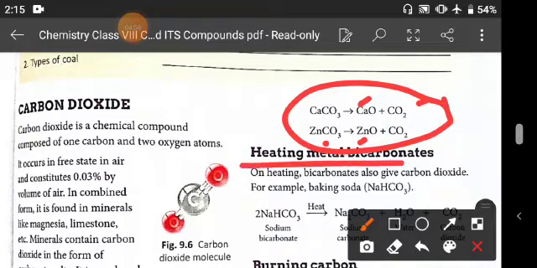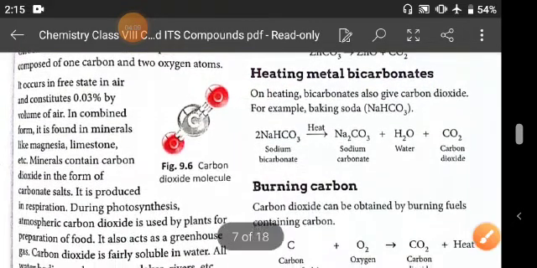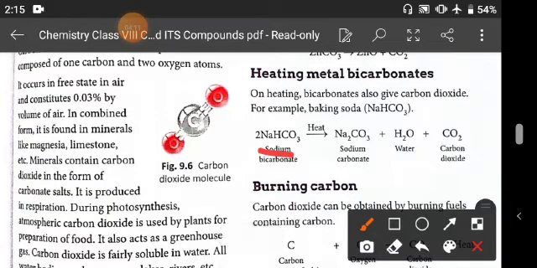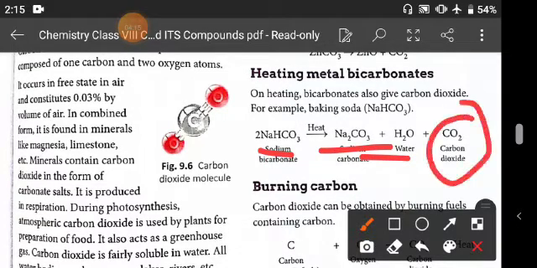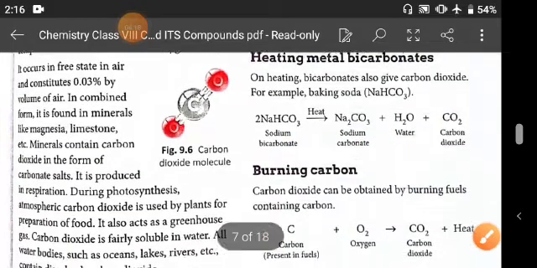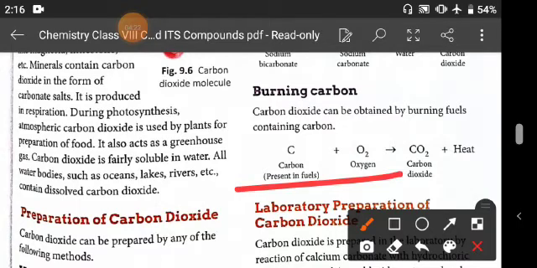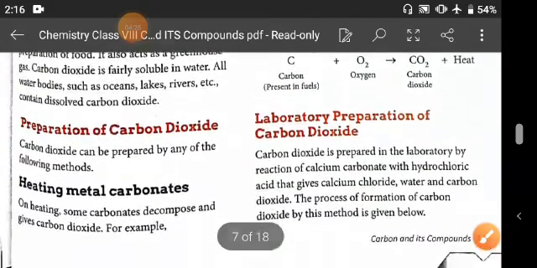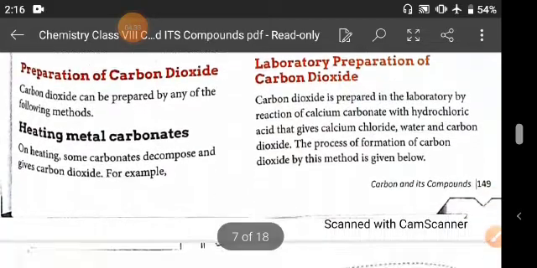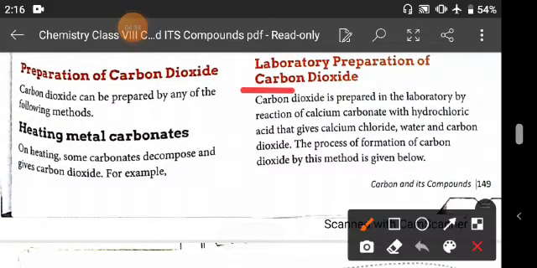Heating metal bicarbonates. That means here sodium bicarbonate, when it is heated, gives sodium carbonate, water and releases carbon dioxide gas. And burning of carbon: when carbon is burned in the presence of oxygen, it gives CO2 gas and heat is evolved. And laboratory preparation of carbon dioxide, that is, how will you prepare carbon dioxide in the laboratory.